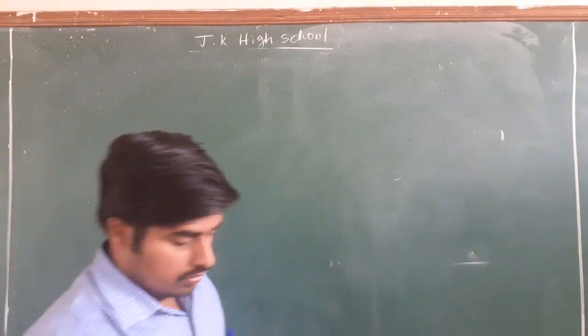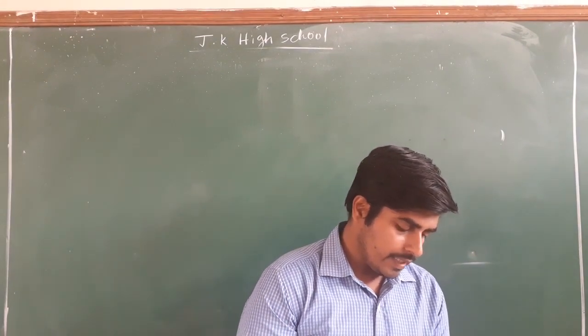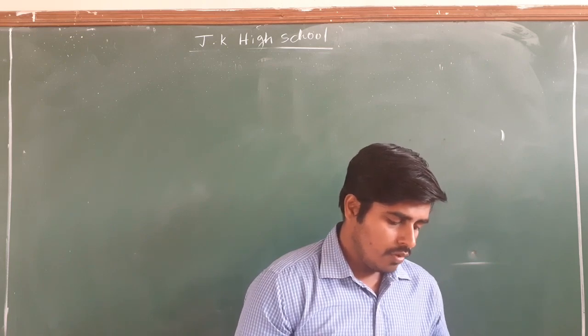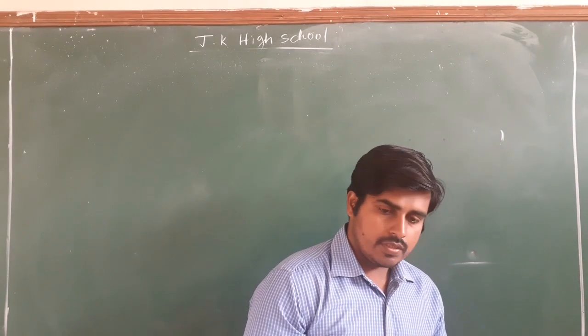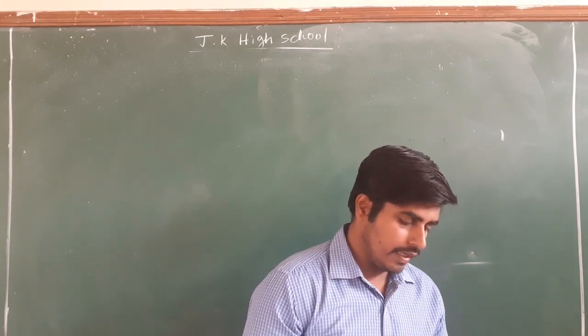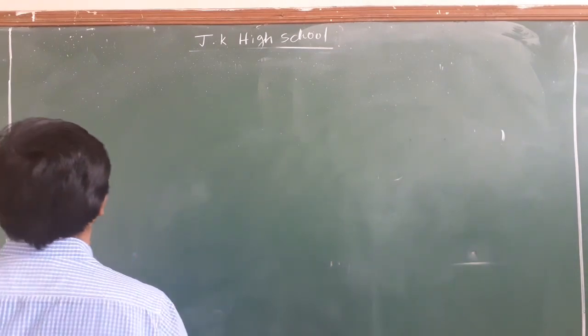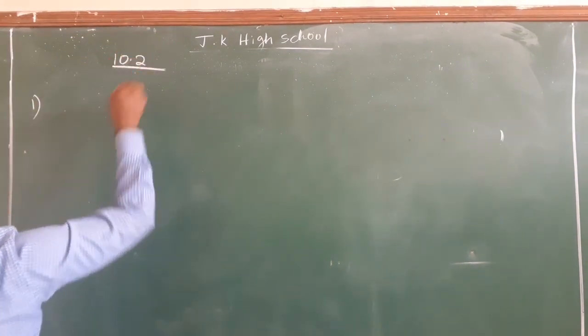So now, without going into exercise 10.1, I am directly starting 10.2. In 10.2 there are a total of 4 questions. Among these, if possible I will discuss 3, or at least 2 problems. First one. It is practical geometry.